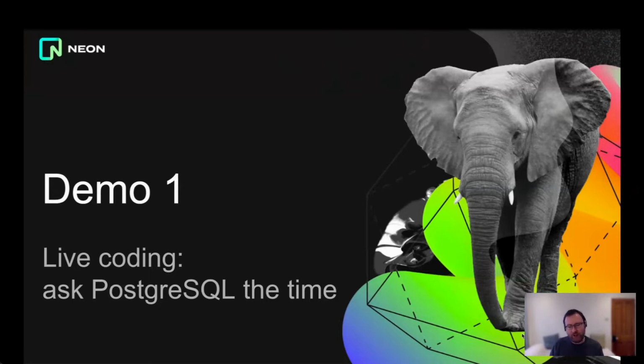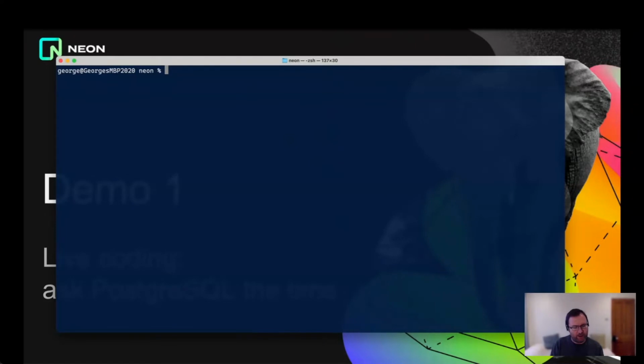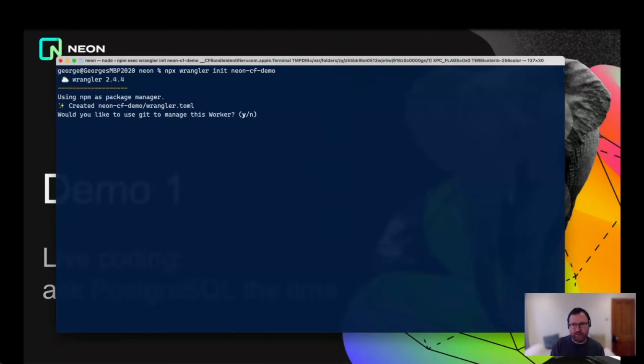So the live coding demo is just something really simple where we're just going to ask Postgres the time, right? We're going to do a select now query. And so what I need to do that is, let me bring up my terminal. Here we go. When we're creating a Cloudflare worker, we use the Wrangler tool. So I'm going to type npx wrangler, start a new project within it, and let's call this neon-cloudflare-demo. And we'll wait for a moment while it does its thing there.